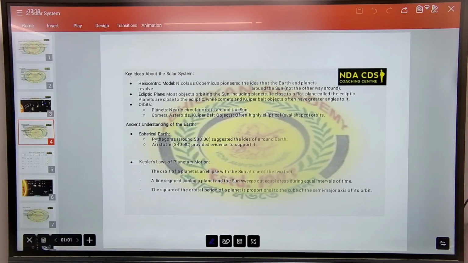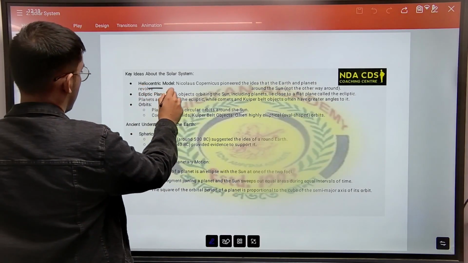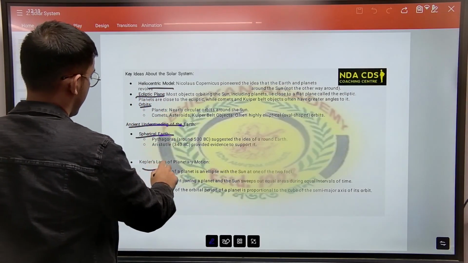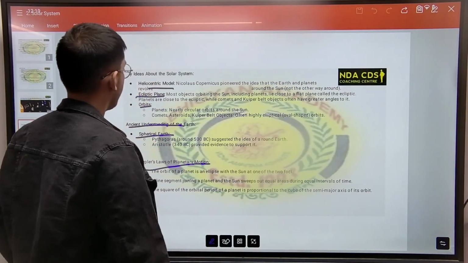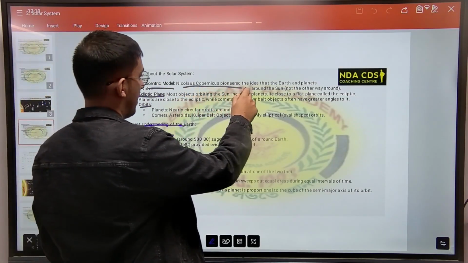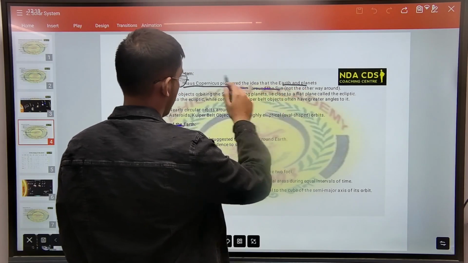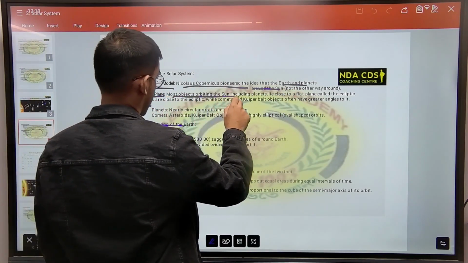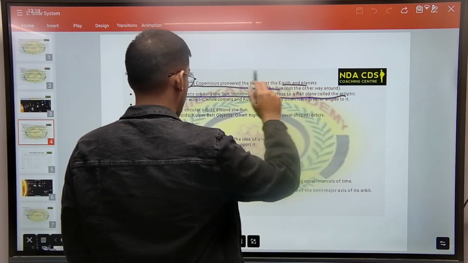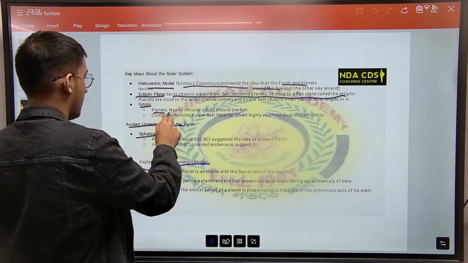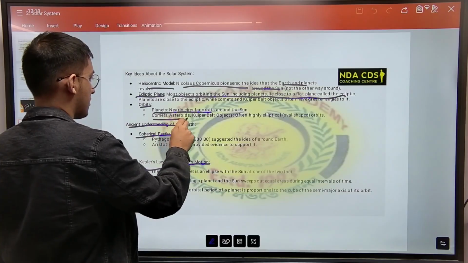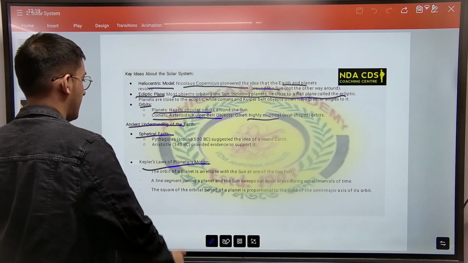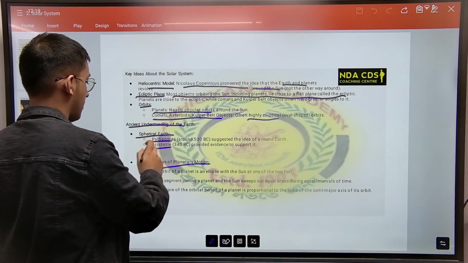So now we have some ideas of the solar system. We have the heliocentric model, ecliptic plane, orbits, ancient understanding of the spherical Earth, and Kepler's laws of planetary motion. Heliocentric model: Nicolaus Copernicus pioneered the idea that Earth and planets revolve around the sun. Ecliptic plane: most objects orbiting the sun, including the planets, lie close to a flat plane called the ecliptic. Orbits: planets have nearly circular orbits around the sun. Comets, asteroids, Kuiper belt objects are often highly elliptical. Ancient understanding: spherical Earth, Pythagoras and Aristotle.